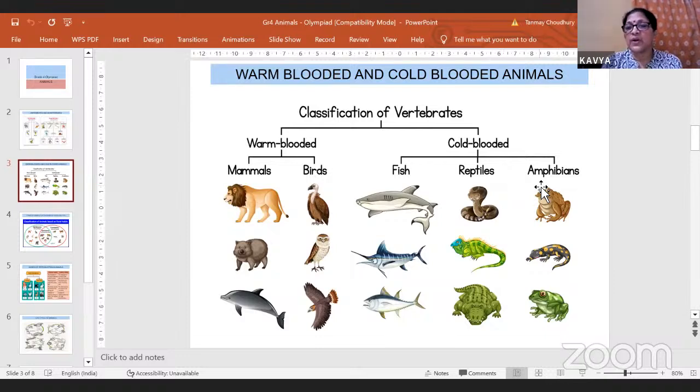Now, because the body temperature varies depending on the temperature outside, it is very difficult for them to adjust. Okay. That is why most of these animals, like snails and snakes and all that, they sleep during winter. Okay. So we will take it up later when we do these questions.